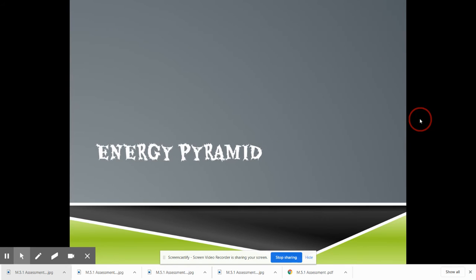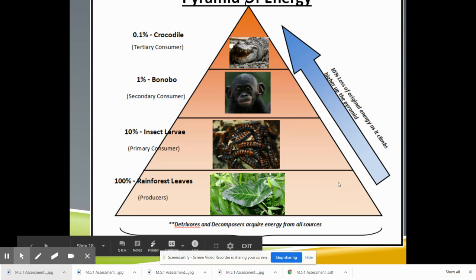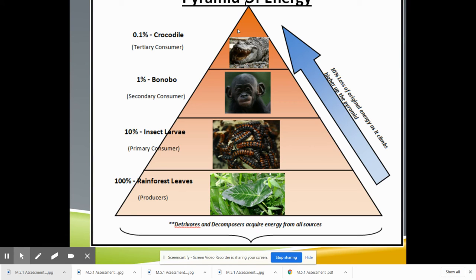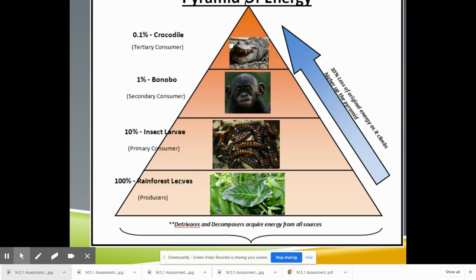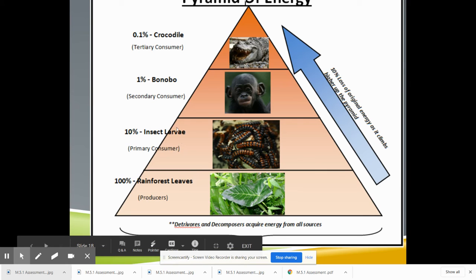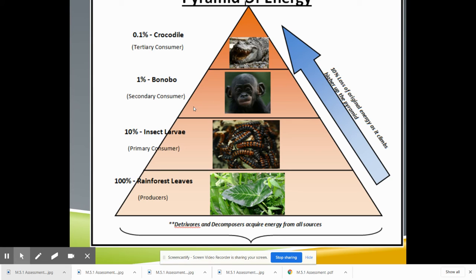And one more little thing to touch on is the energy pyramid. So the pyramid of energy works like this. We start with producers on the bottom, then it goes to a primary consumer, then to a secondary consumer, then to a tertiary consumer. So here we've got producers, that's your rainforest leaves. This is just a rainforest example. Then we've got insect larvae. The larvae are eating the leaves.